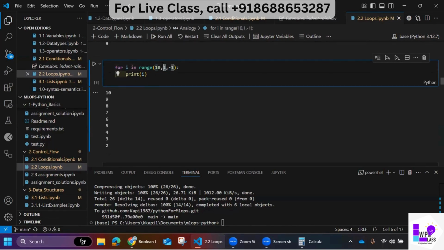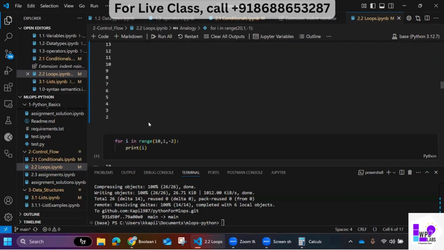Whatever you give as the stop value, it will not print exactly that, but 1 less than that. If you go in reverse order, here it would have to print 1, but it will not print 1. It stops 1 short, so it stopped at 2. If you want to print up to 20, just put a 20 here. If you see, you got it.